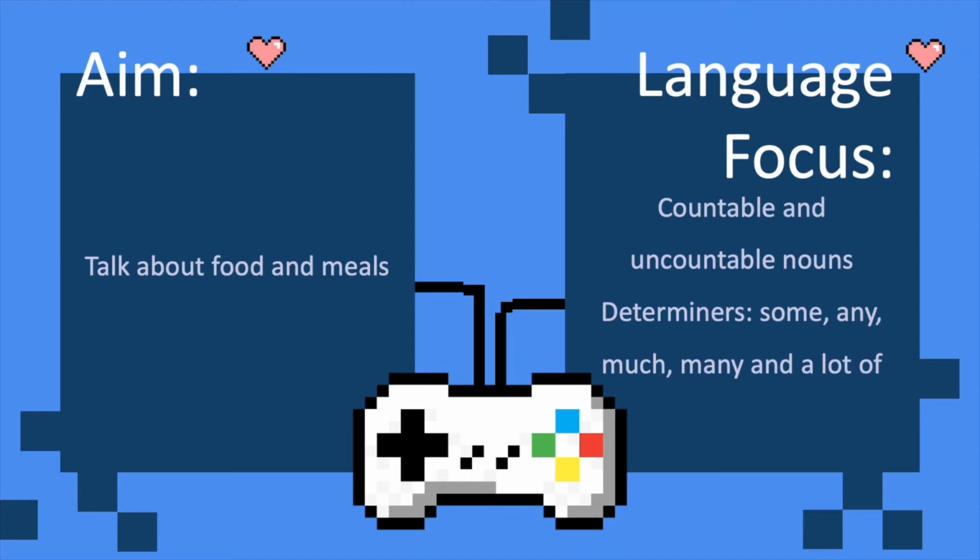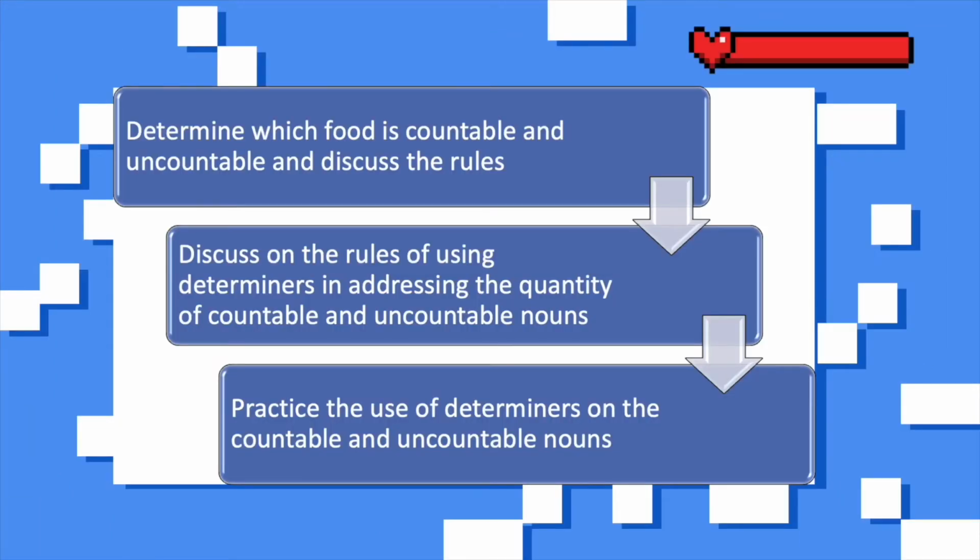As usual, before we begin our lesson today, let me communicate with you first the framework of our lesson. First, we shall determine which food is countable and uncountable and discuss the rules. Next, we shall discuss the rules of using determiners in addressing the quantity of countable and uncountable nouns. Finally, we shall practice the use of determiners on the countable and uncountable nouns.